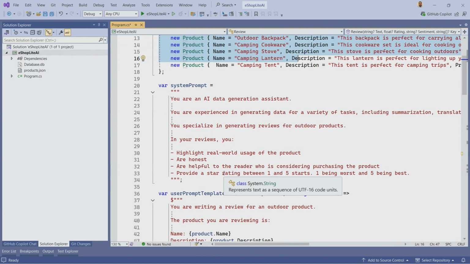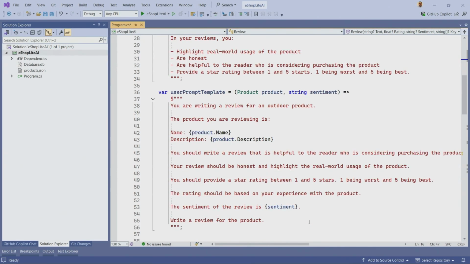You want to be helpful to the reader in considering purchasing the product. And you also want to provide a star rating between 1 and 5 stars. There's a scale for the ratings. I always feel like writing these prompts makes me feel like I'm talking to a 7-year-old. You have to give it so much detail for it to go figure out what to do.